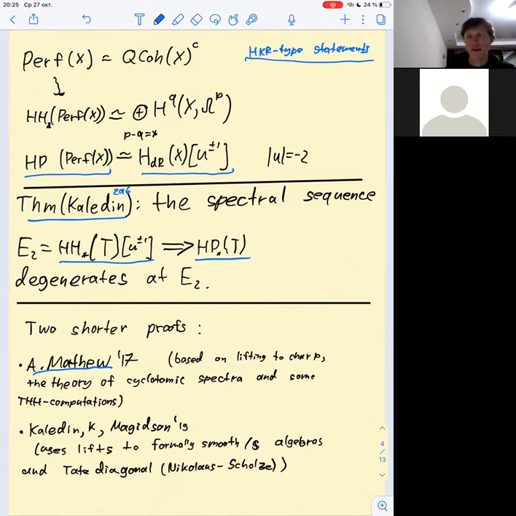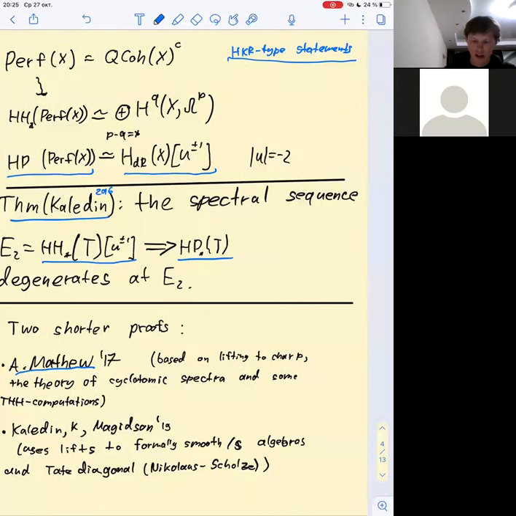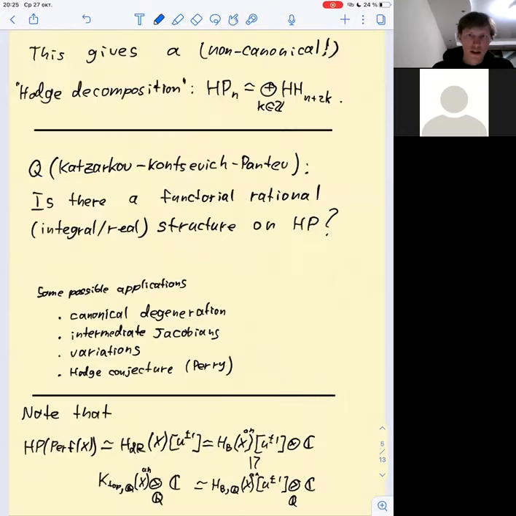And it uses an observation that every DG category which is smooth and proper over C can be lifted to some smooth and proper DG category over some formally smooth infinity ring. This theorem of Kaledin gives a non-canonical Hodge decomposition like this, and there is a question of constructing, conservation boundary, if there is a functorial rational structure on HP. In particular, it would follow that this decomposition is canonical. And there are some other statements and possible applications.